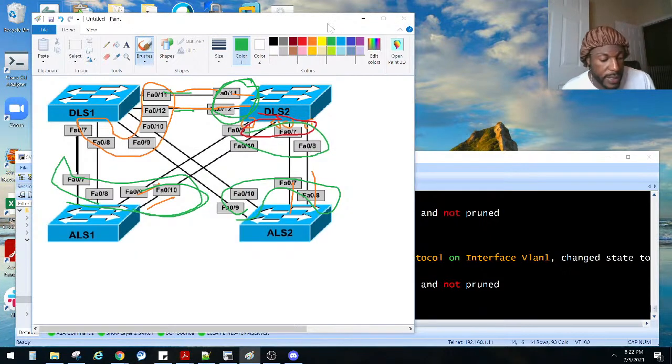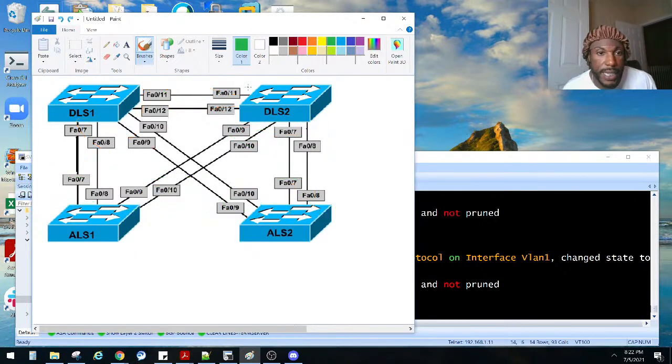So these guys should be configured as passive links. So I'll give him a little sad face. He's just a passive kind of guy. He is going to be passive, right? Sad, so he's passive, right? So we'll make these guys passive. And then it says only switches ALS1 and ALS2 should be configured as passive links.